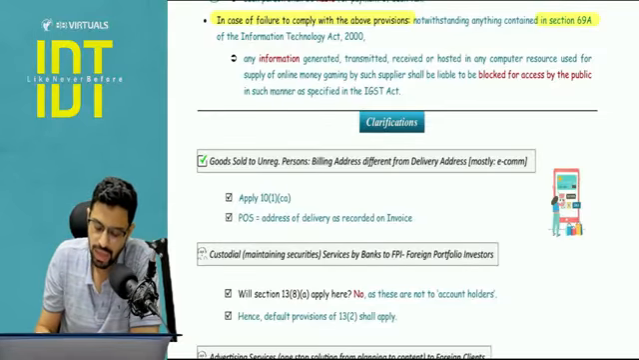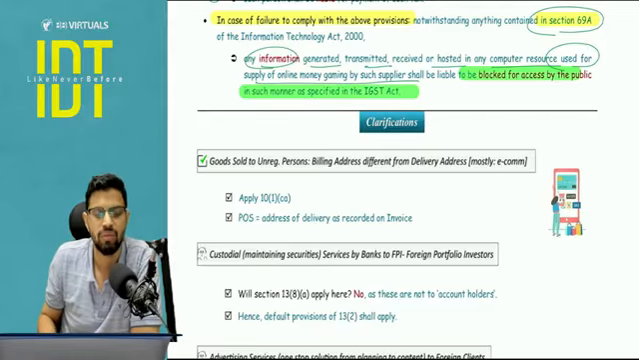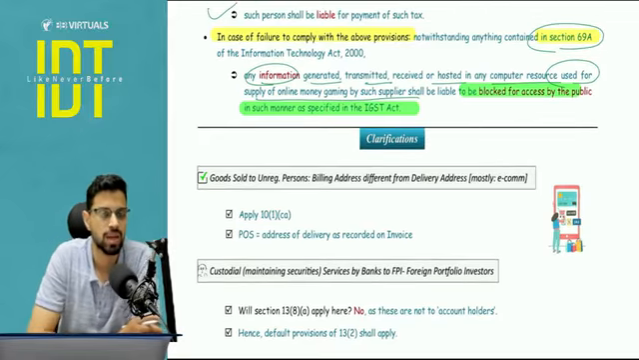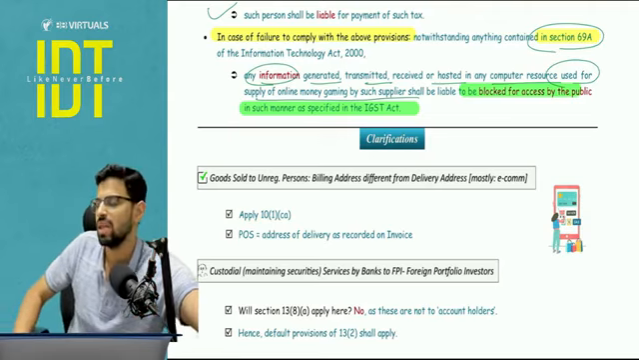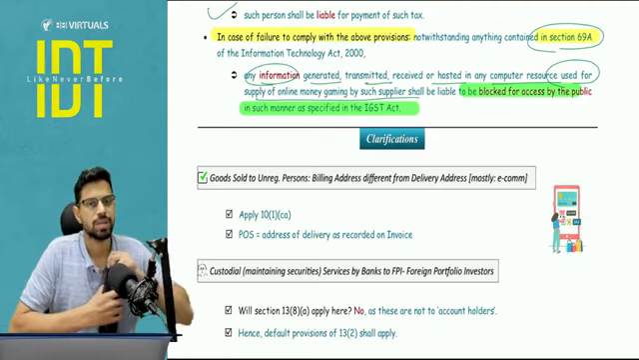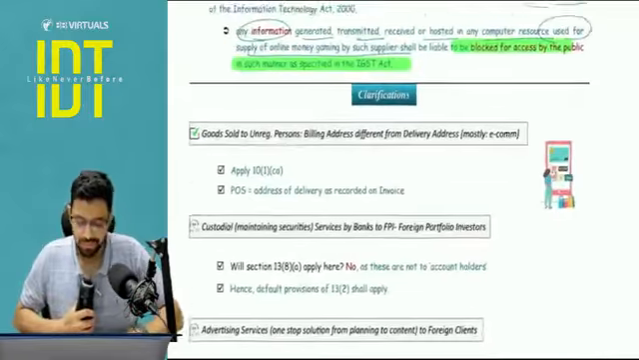So notwithstanding anything under section number 69A, any information generated, transmitted, hosted in any computer resource used for supply of this online money gaming shall be blocked for access by the public. So if we take this kind of a step against you, we know you are going to come into India and you will comply with everything. Then we will remove the restrictions. Okay. Now, couple of clarifications more. The chapter is over.